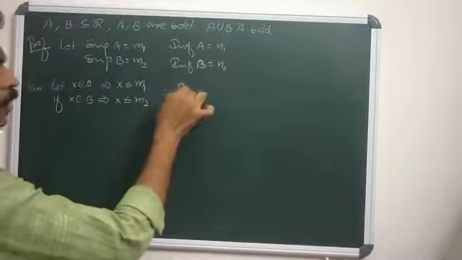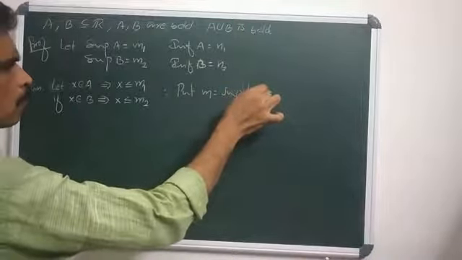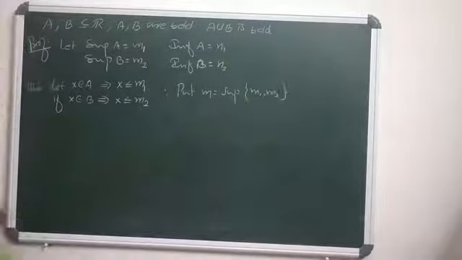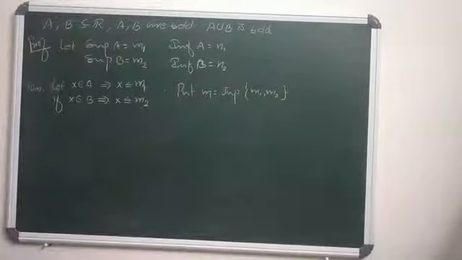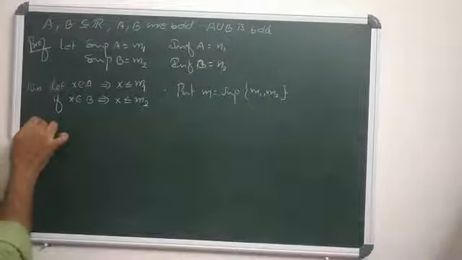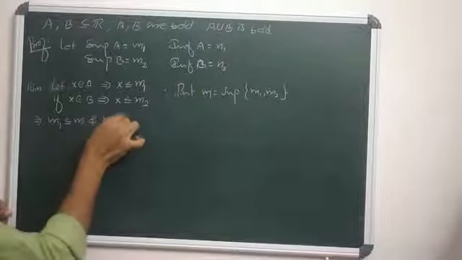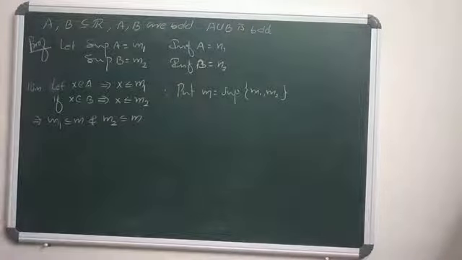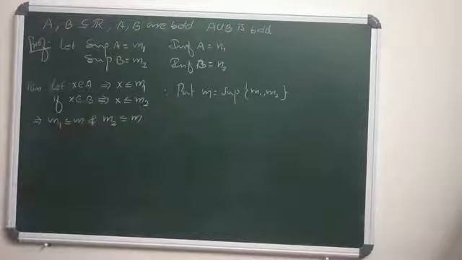Now you can construct or choose M. M equals the supremum of M1 and M2, the larger of M1 and M2. Since M is the least upper bound of these, M1 is less than or equal to M and M2 is also less than or equal to M. Why? Because M is the supremum of M1 and M2. Clear?